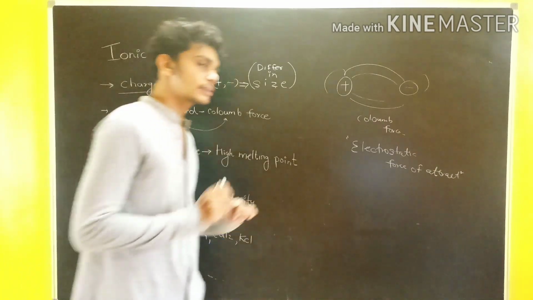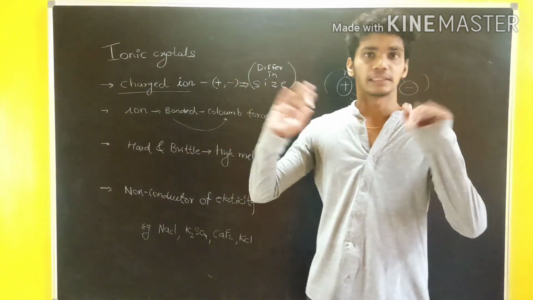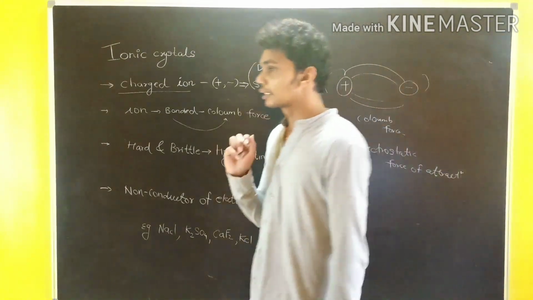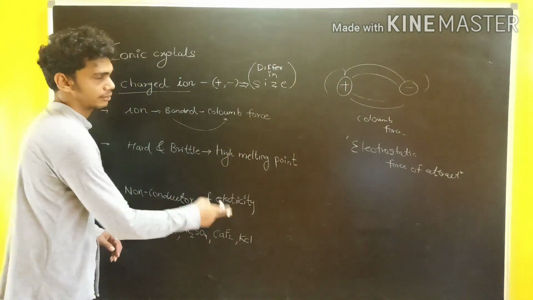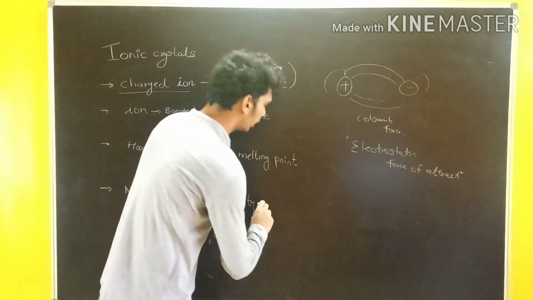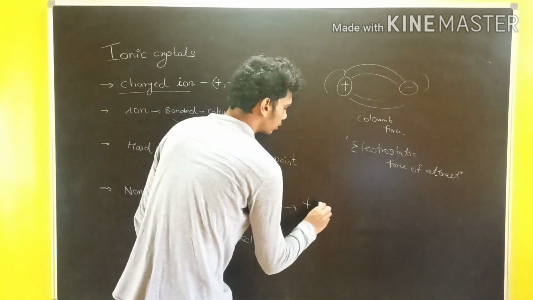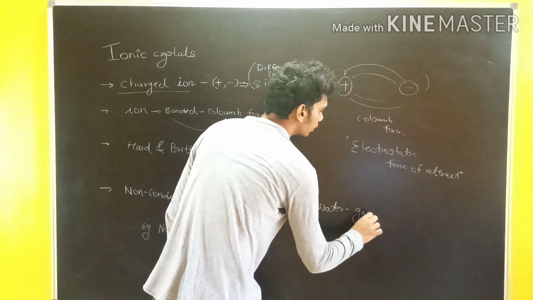Because of the ions, they are hard and brittle in structure and they have a high melting point. Basically they are non-conductors of electricity, but there is an exception: when dissolved in water, they act like a good conductor.